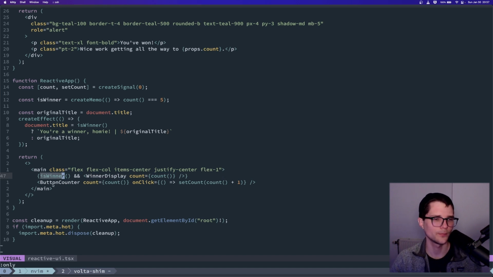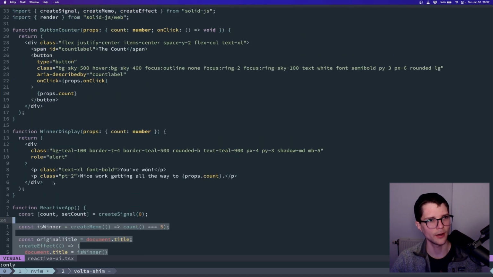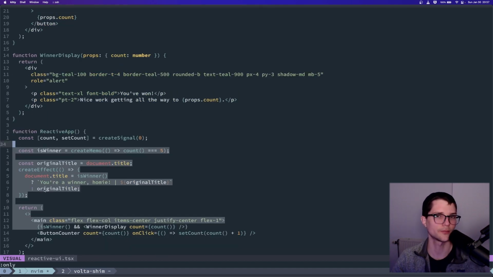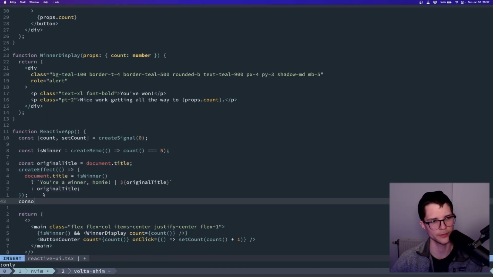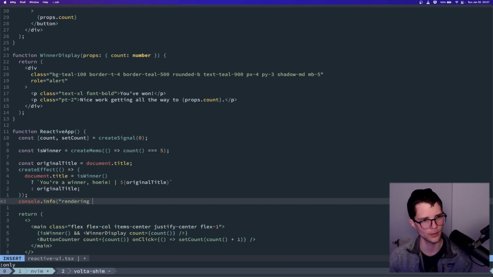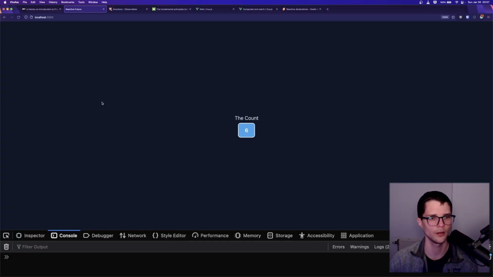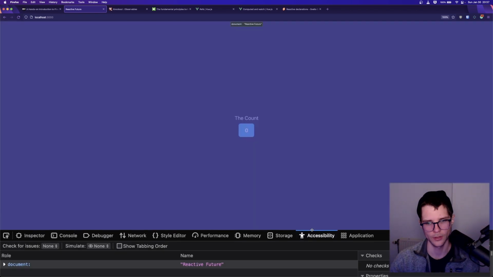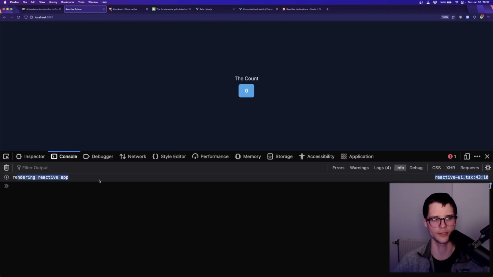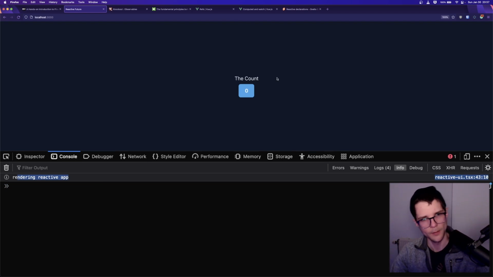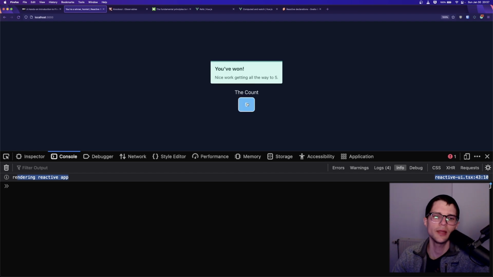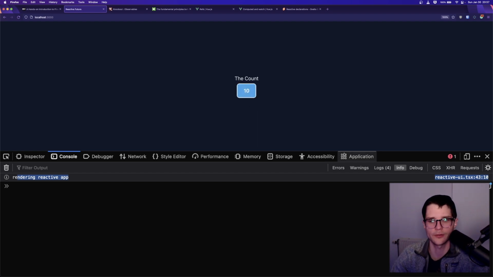However, it's a little unexpected. I can prove it's a little weird by doing something like this. Rendering reactive app. I'm just going to console info that we're rendering. Okay, so we do it once, right? That makes sense. The app initializes, we set up our app, we render this component. But if I click this, I can click this as many times as I want, even when that winner thing turned on, and you notice there are no additional console logs.